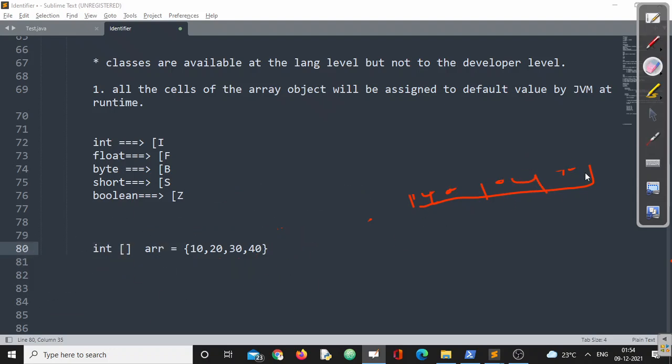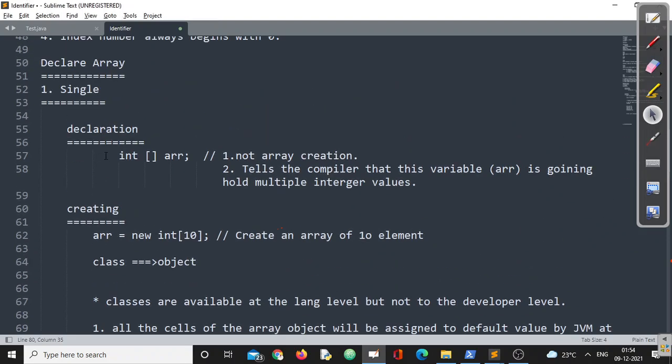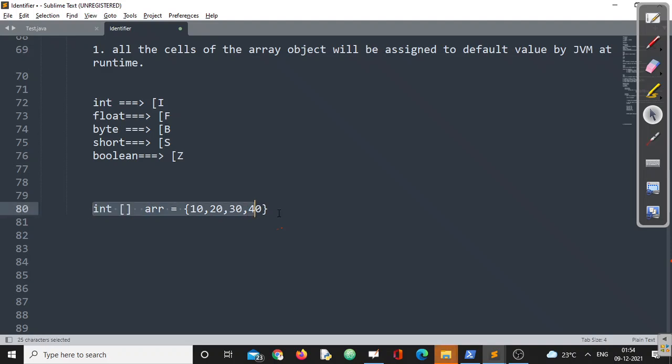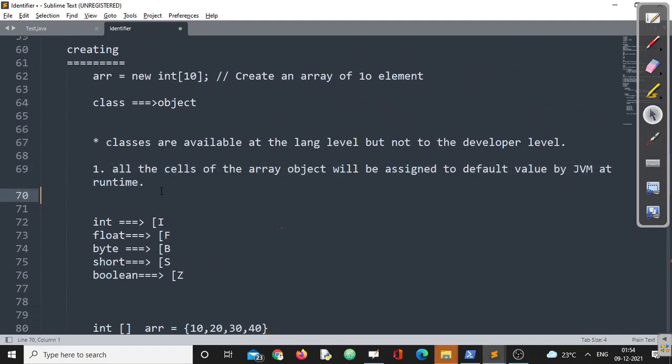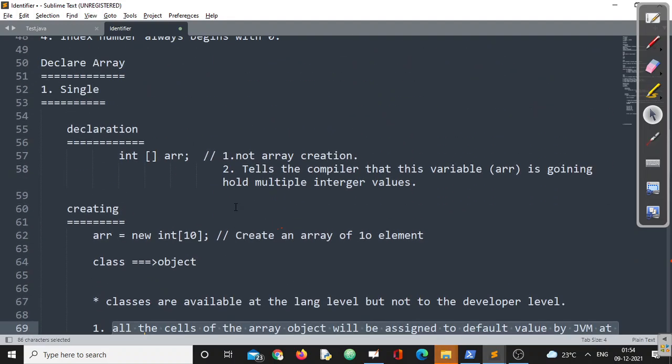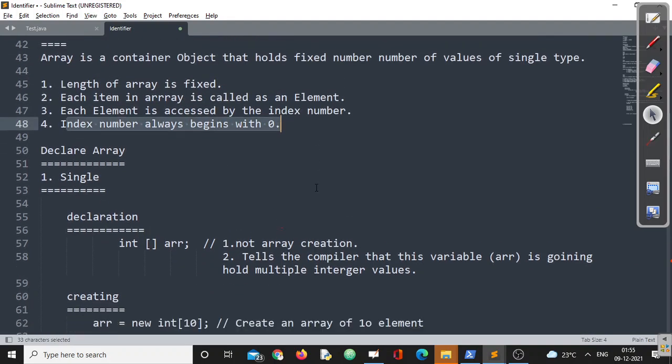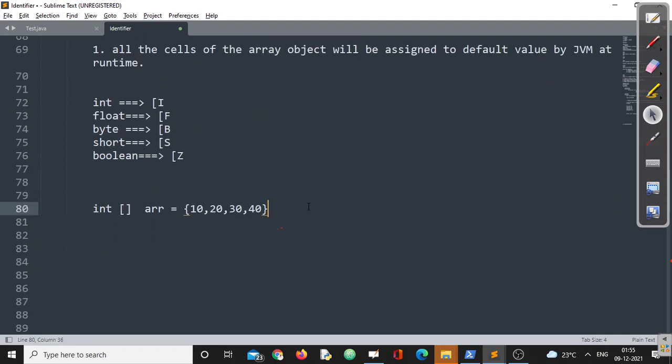So we have clearly discussed three ways. First, how to declare an array in 2 different lines: in one line I can declare, and in the second line I can create. Or I can combine both of them. Otherwise, I can go directly here. All these 3 things are possible, but this particular one is applicable to all, and as we say, the index is applicable to all, and it always begins with 0. Now let us analyze a few more things, then we will conclude, right?